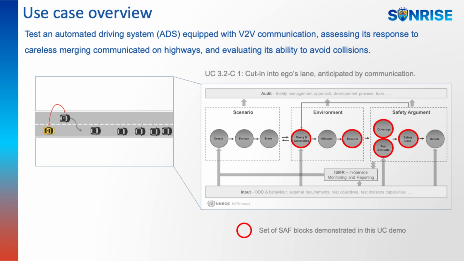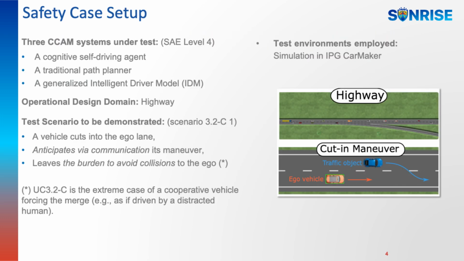5 parts of the SAF will be demonstrated, namely concretize, execute, test, evaluate, coverage, and some steps of the safety case building. The test case setup is based on simulations carried out in IPG CarMaker. 3 systems under test are examined: a cognitive self-driving agent, a traditional path planner, and a generalized intelligent driver model, GIDM. The scenario is a highway.